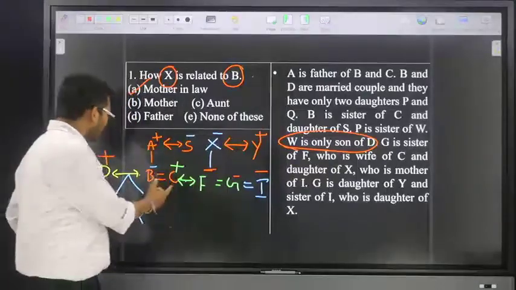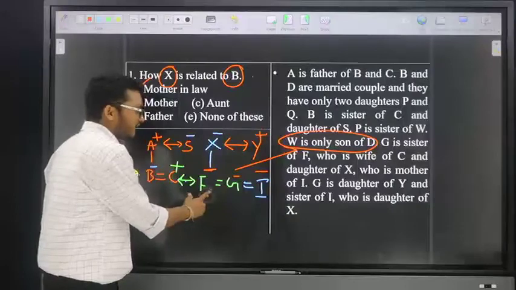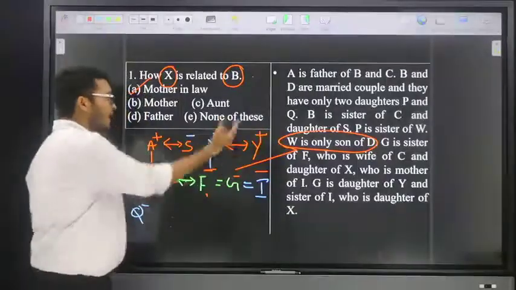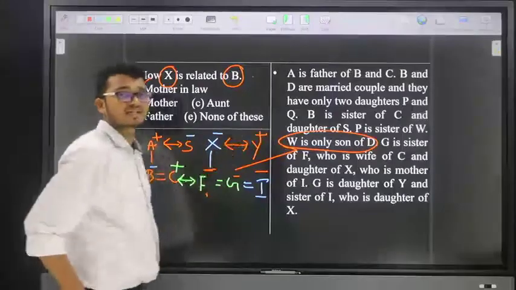See here, how C is related to D means what? Brother-in-law. Brother-in-law's wife is what? F. F's father is what? Y. So how Y is related to D means we take brother-in-law's wife's father.